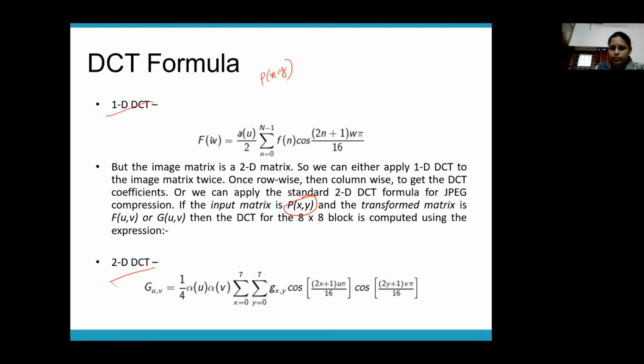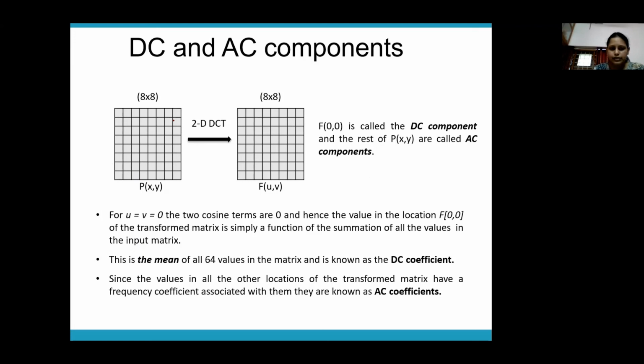You will have to apply this formula, either one-dimensional DCT or two-dimensional DCT, so that you get the matrix in frequency domain. Once you apply this two-dimensional DCT to P(x,y), you will get another function F(u,v), which is in frequency domain. Now, F(0,0) is what is called the DC component of this matrix, and all the remaining components are called AC components.